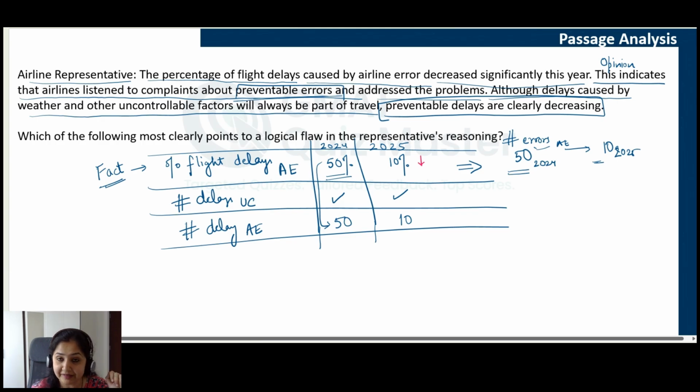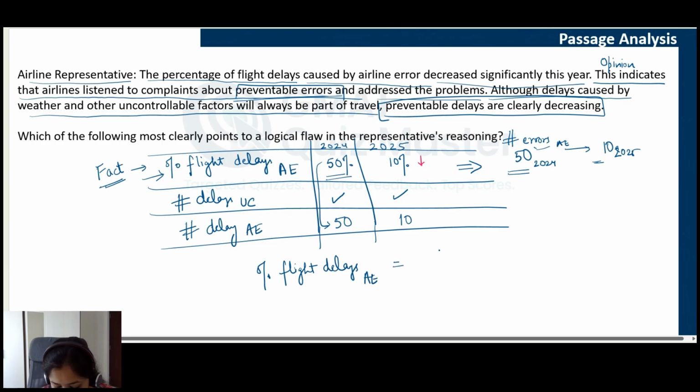Now, in order to understand this passage logic better, let's understand what this percentage flight delays means. So, percentage flight delays caused by airline error would be what?